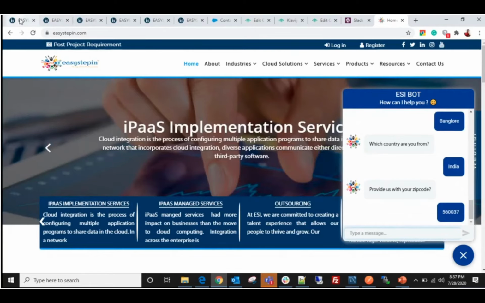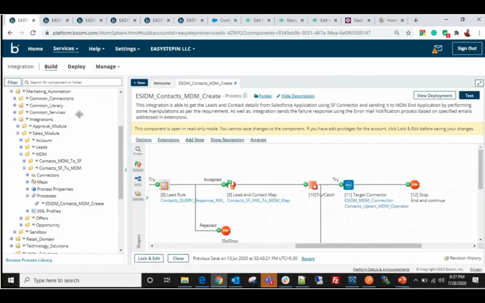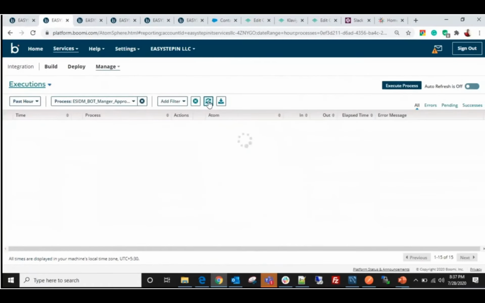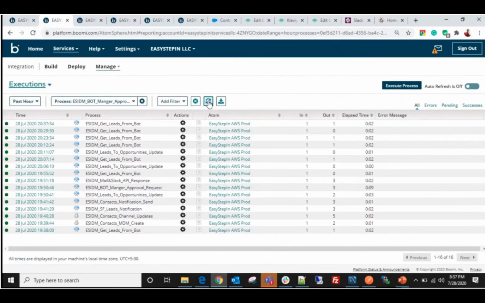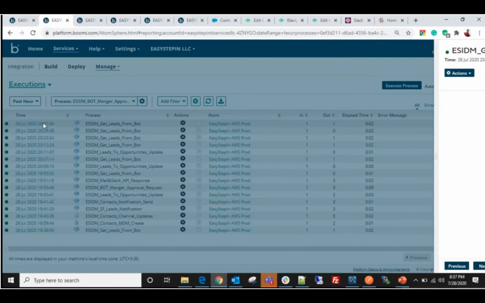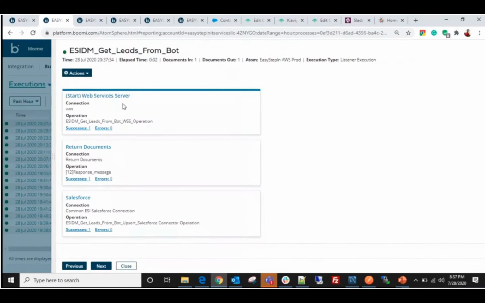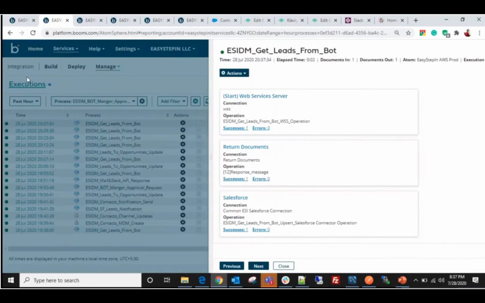Now let's go back to the Boomi platform. This is the Boomi platform where we can build our integrations as per the requirement. This is the process reporting page where we can see the process running executions. So right now I have requested via the bot to Boomi to create my account. The process has executed here. We can see the Salesforce connector has also successfully executed.